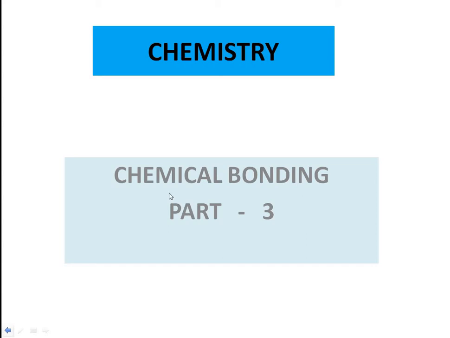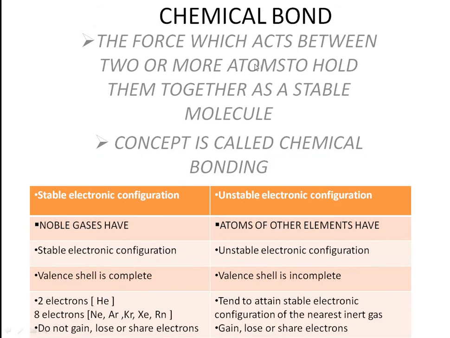Hello everyone. In today's class we'll see the continuation of atomic structure, that is chemical bonding. It is a part of that structure. Now we'll see what a chemical bond is. A chemical bond means the force which acts between two or more atoms to hold them together as a stable molecule. So the concept we call chemical bonding.